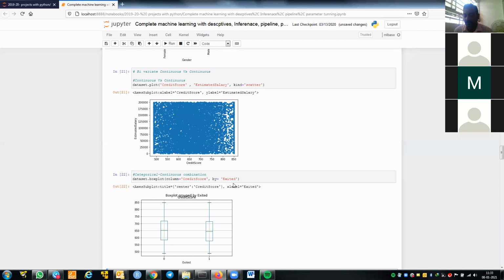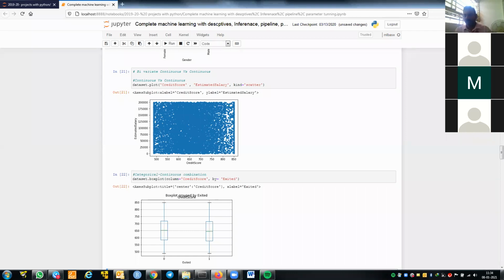Exited is basically my dependent variable, the classification. That's why I can plot this feature map, one for 0 and one for 1. These are the medians. I can see it's not much of a difference, a very close difference. That's how you need to understand the data using descriptive statistics and visualization. This is what you need to do in your other projects also.